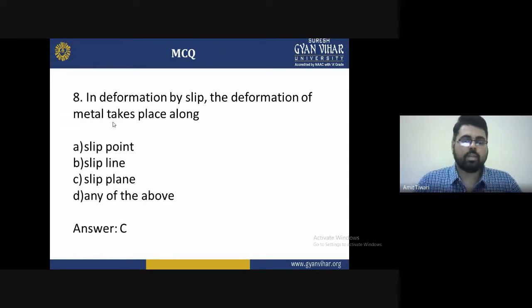And the eighth question: in deformation by slip, the deformation of metal takes place along what? The options are A slip point, B slip line, C slip plane, and D any of the above. The correct answer is C, the slip plane. In deformation by slip, the deformation of metal takes place along the slip plane. So slip plane is the correct answer for question 8.